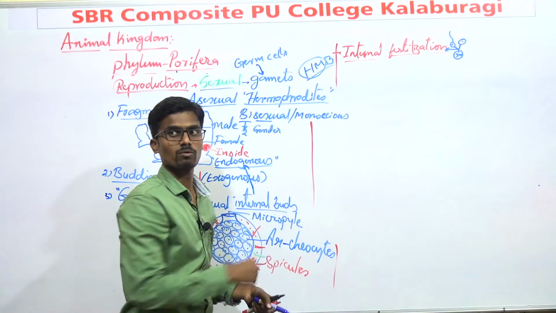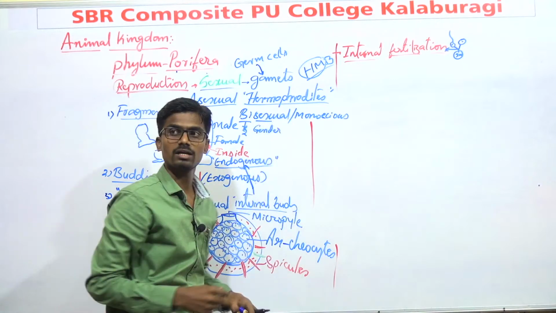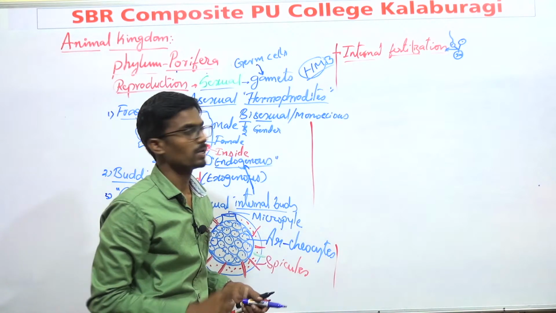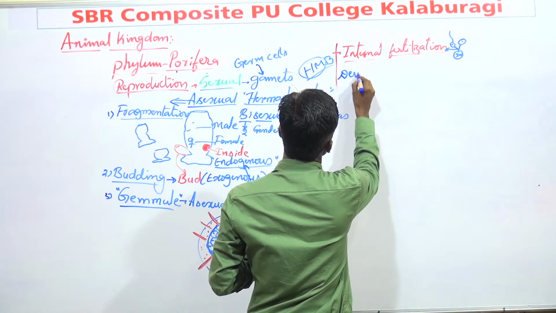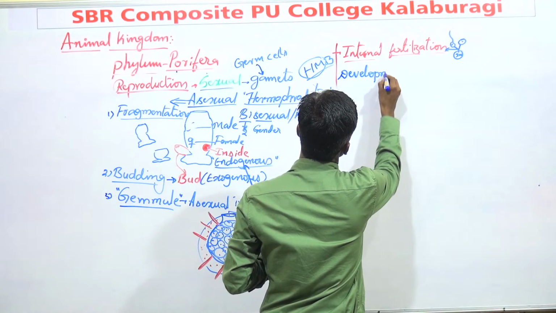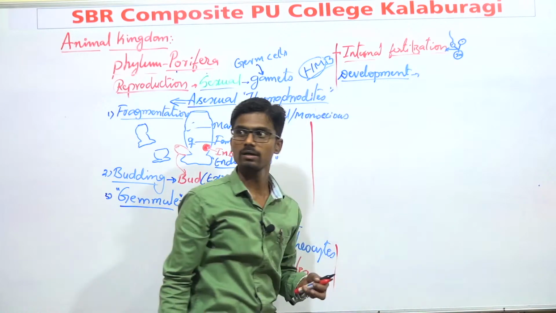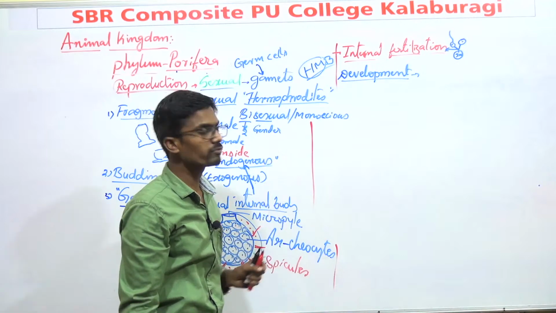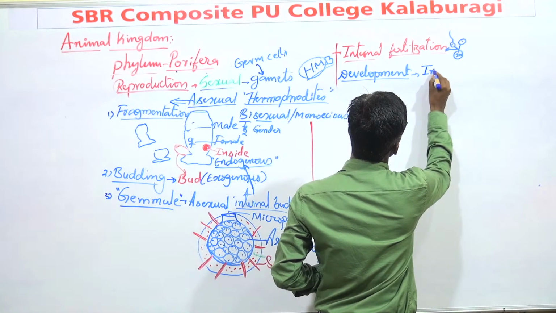That is known as external fertilization. But in case of sponges, the fertilization is internal. And apart from that, you should go for development. Which kind of development have we seen in phylum Porifera? Phylum Porifera shows indirect development.